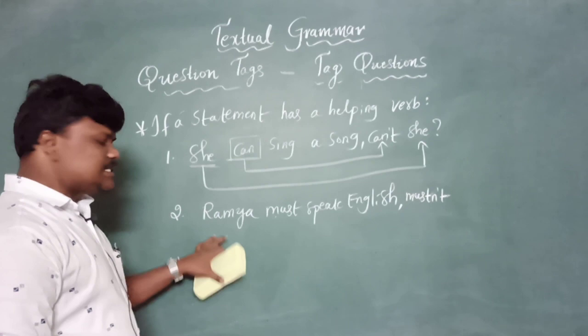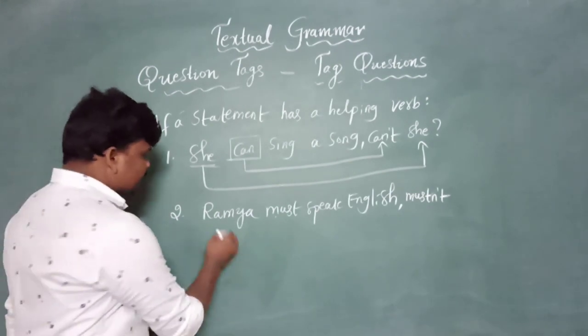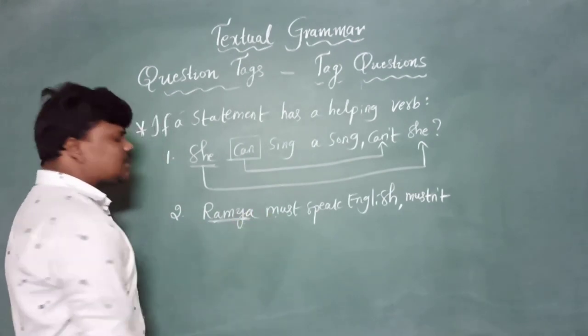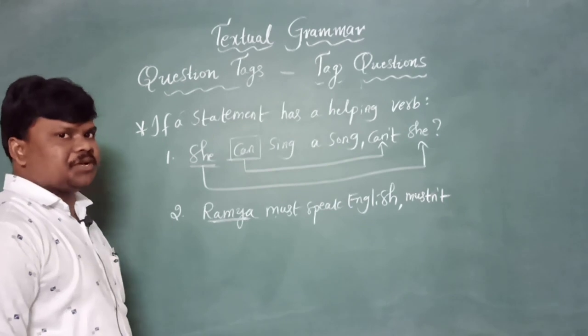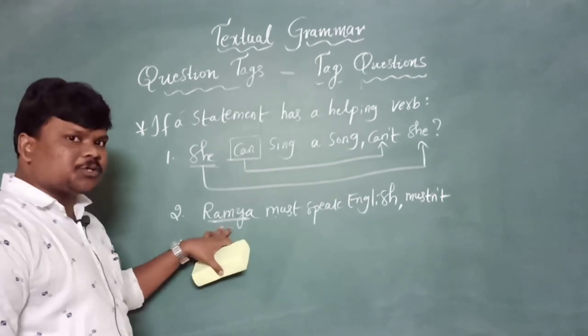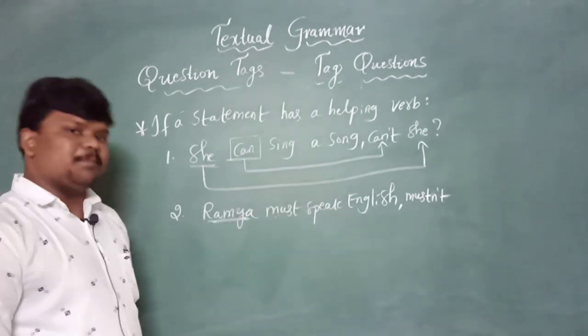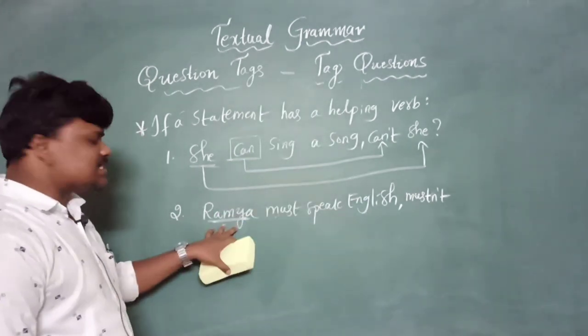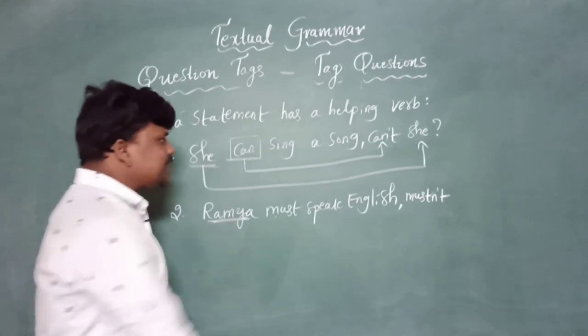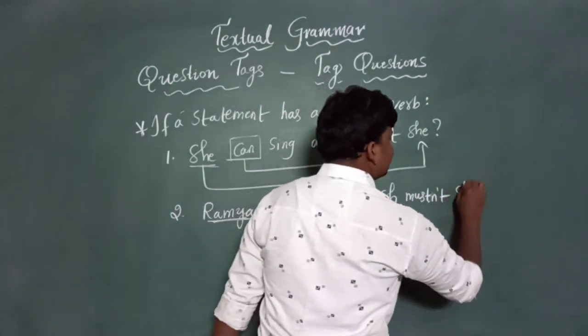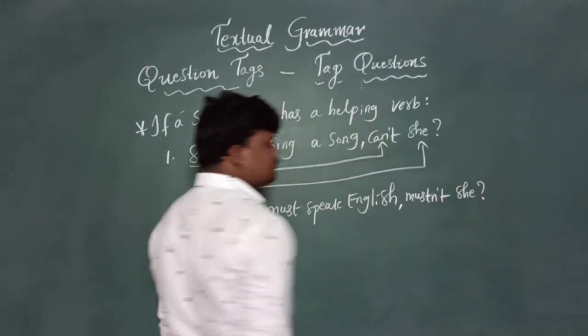Mustn't. And one more important thing: if a statement comes with a noun in the subject place, we need to change that noun into a pronoun compulsorily. As Ramya is a she, we end the sentence with she. Mustn't she?